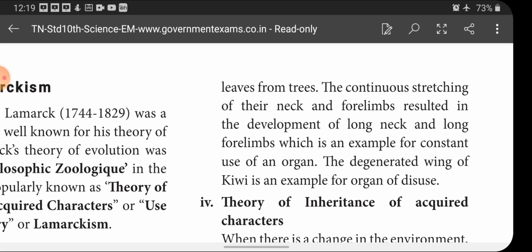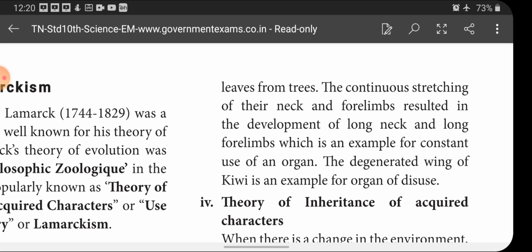Due to the scarcity of grass, the giraffe constantly stretched its forelimbs and neck to reach the vegetation present very high in the trees. Since it used them constantly, the forelimbs and neck of the giraffe became lengthened. So, this is an example for use theory.